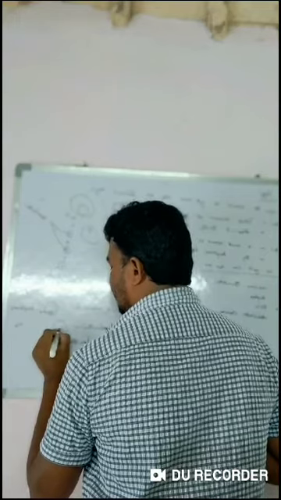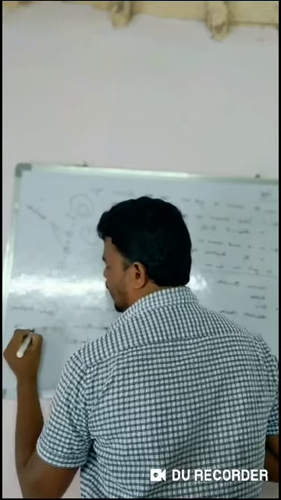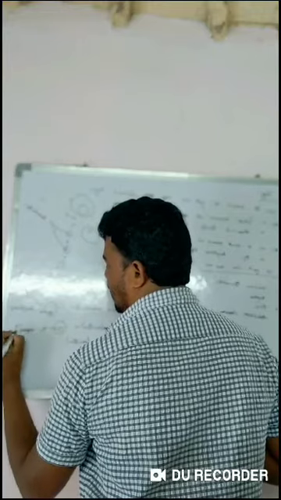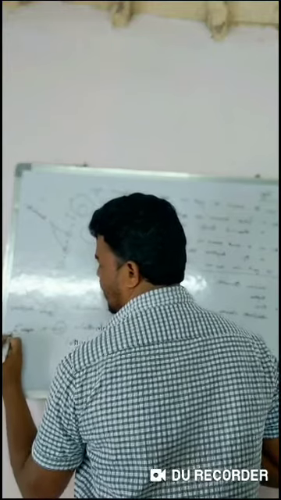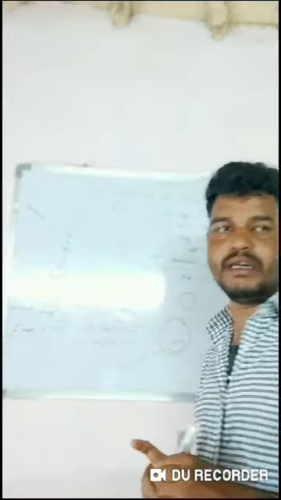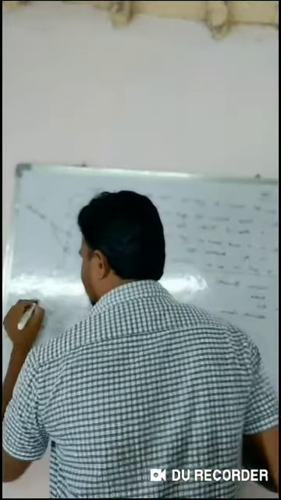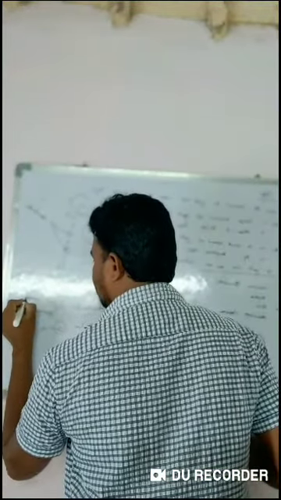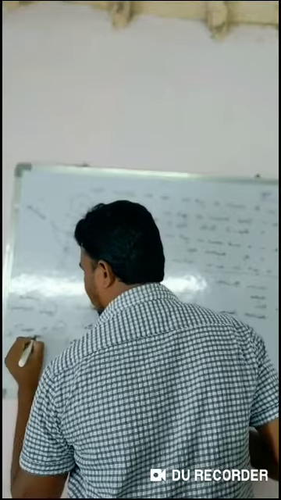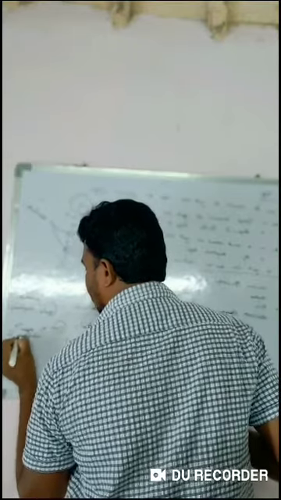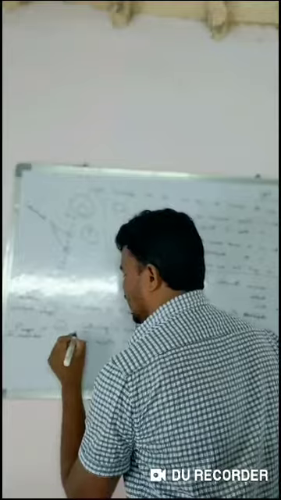So a maximum of two-thirds of the yolk is present, occupying two-thirds of the vegetal hemisphere. Here holoblastic cleavage is seen in this type of egg. The example is the egg of a frog.